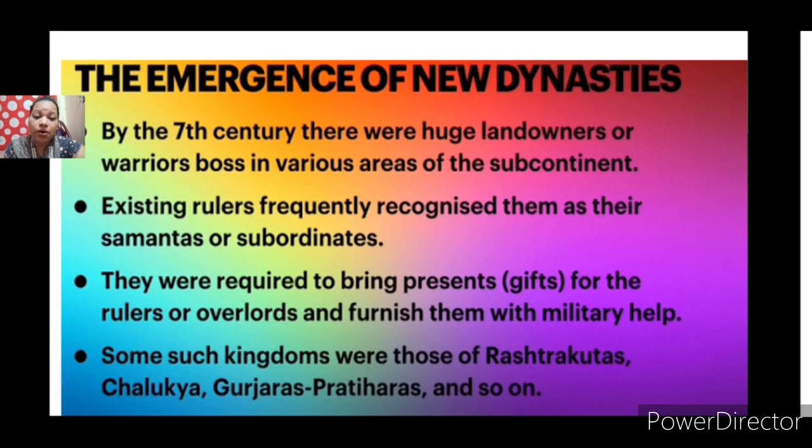What was the work of the Samantas? They were required to bring presents, means gifts, for the rulers or overlords, and to furnish them with military help. Some such kingdoms were those of the Rashtrakutas, Chalukyas, Gurjaras, Pratiharas, and so on, where Samantas or subordinates were found.